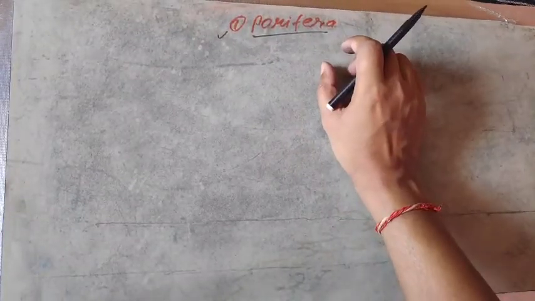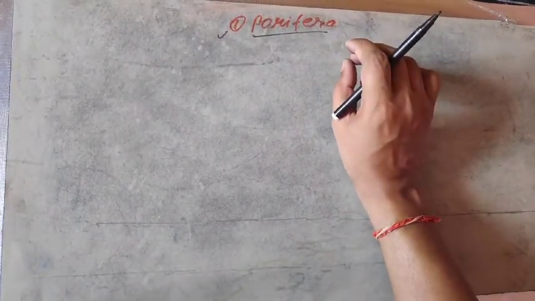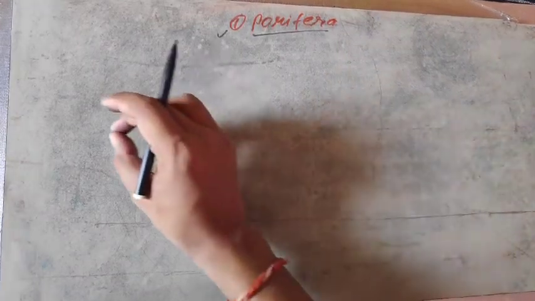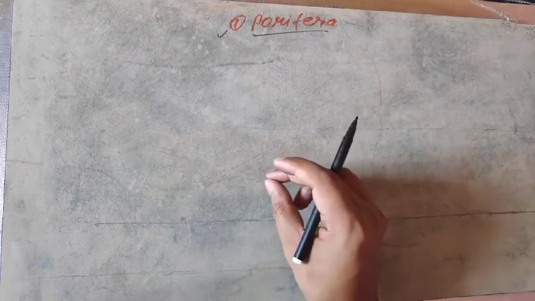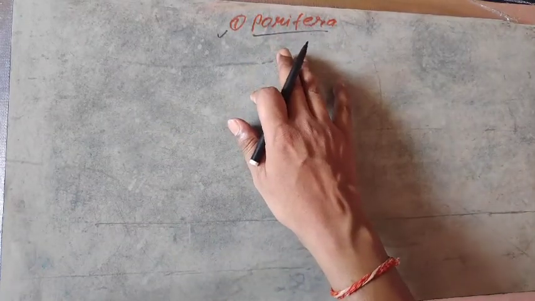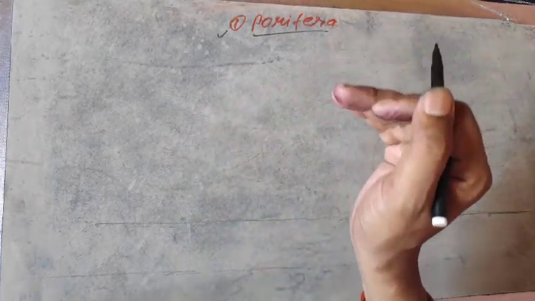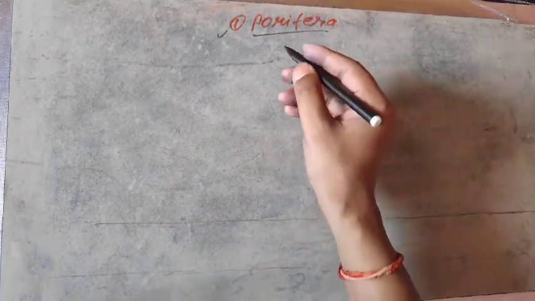Students, now it's time to begin the first phylum of kingdom Animalia, that is phylum Porifera. It is the first phylum. During the process of evolution, it is the first animal that developed on earth and showed some animal characteristic features. Actually, let me describe the meaning of Porifera.